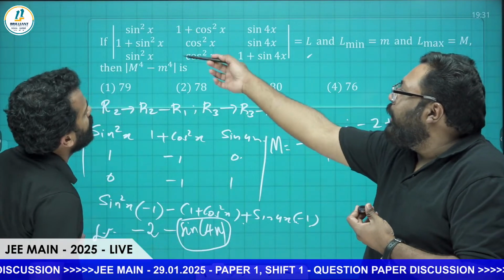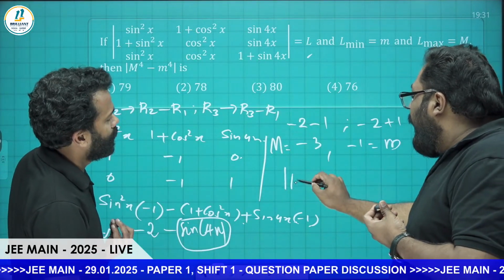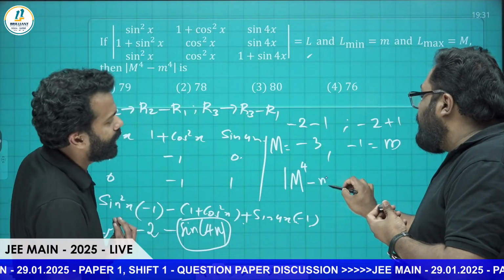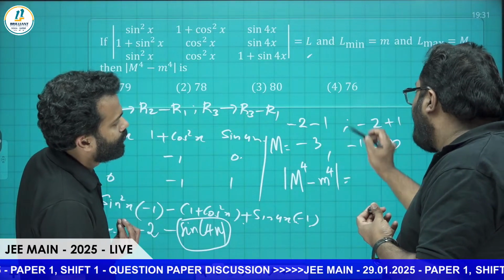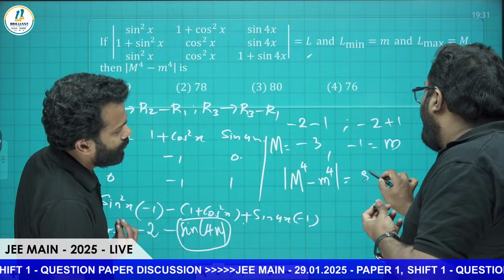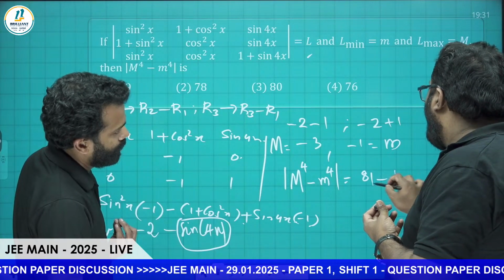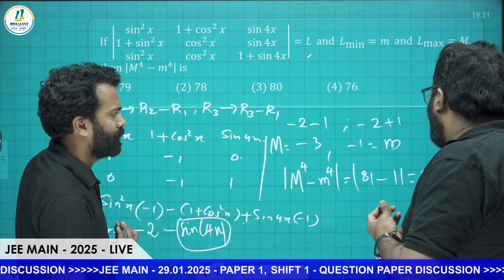Now they're asking you to find the modulus of M raised to 4 minus m raised to 4. M raised to 4 is 3 raised to 4, that is 81, minus 1. So that is 80. 80 is your answer.